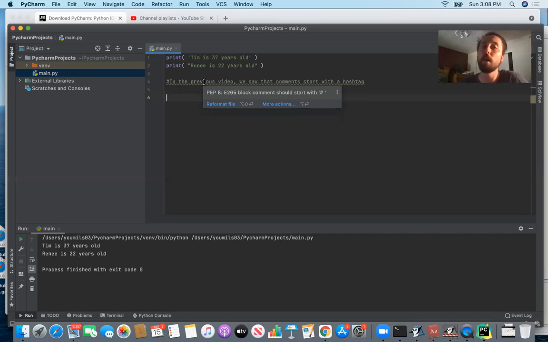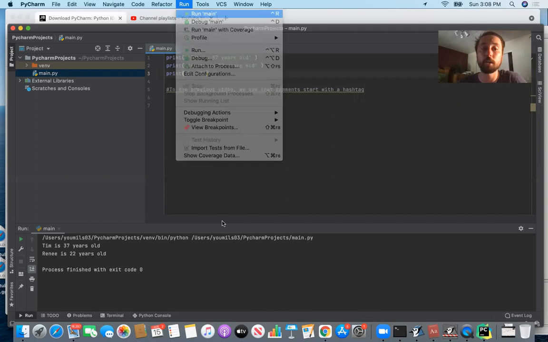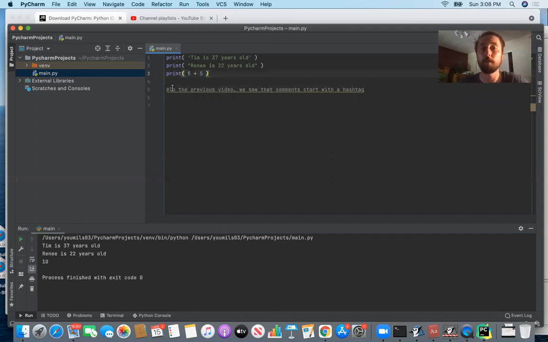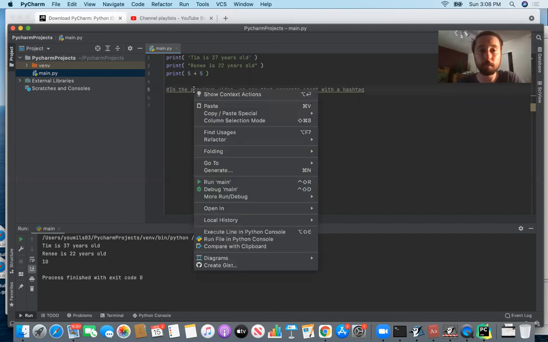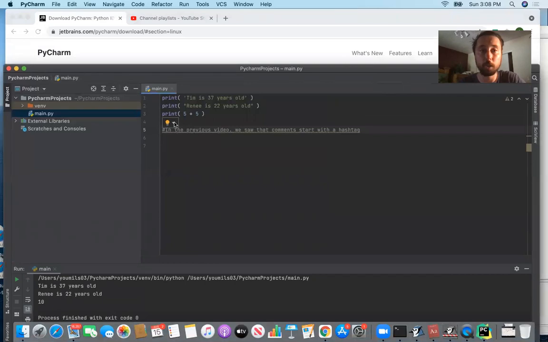It says, well, typically with our etiquette, we like to start a comment with a hashtag and then a space. And if you go ahead and put the space there, then it says, oh, okay, that's prettier. But if you didn't have that space, there wouldn't be any issues with compiling, and we could still see our code run. So we could still go ahead and say run main, but you just have a warning here, and you can take a look at that. It would just be a suggestion. It gives you a light bulb. It's like an idea.